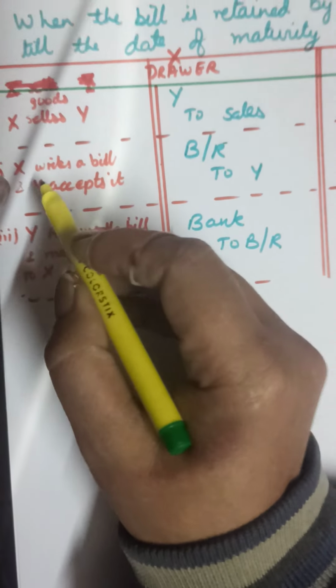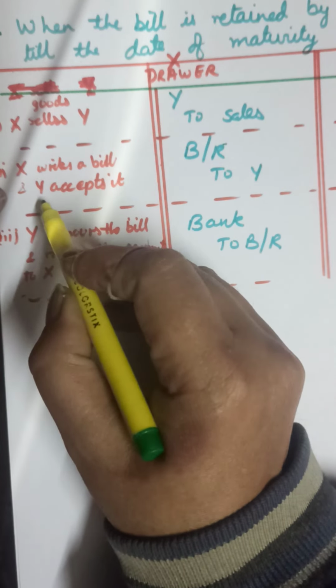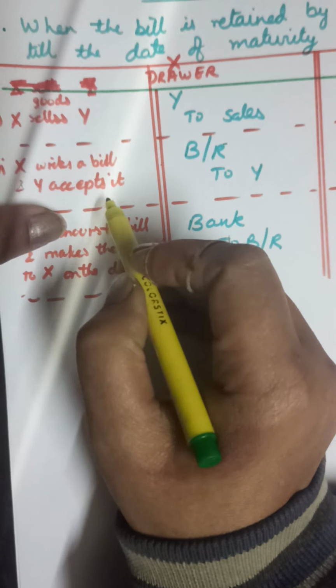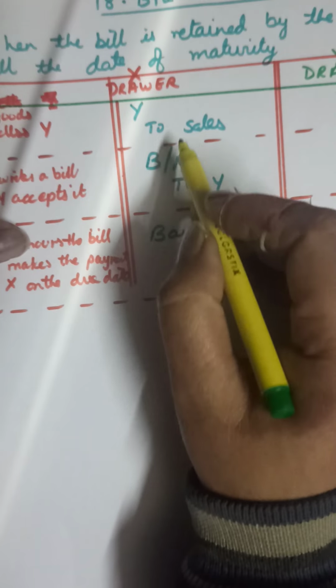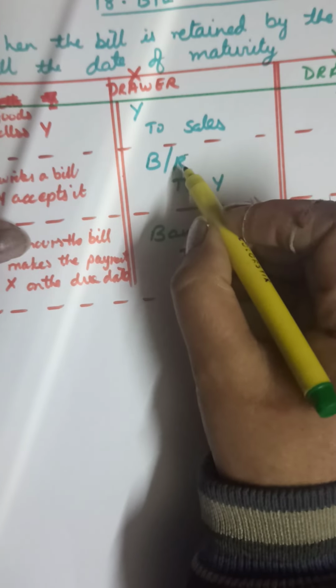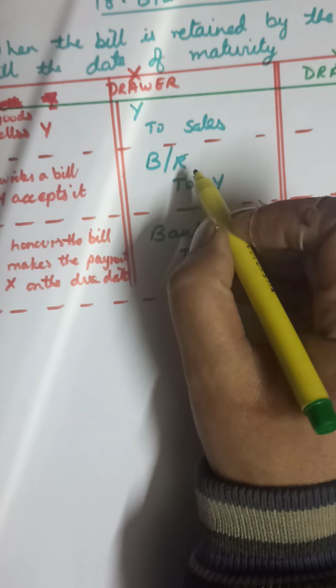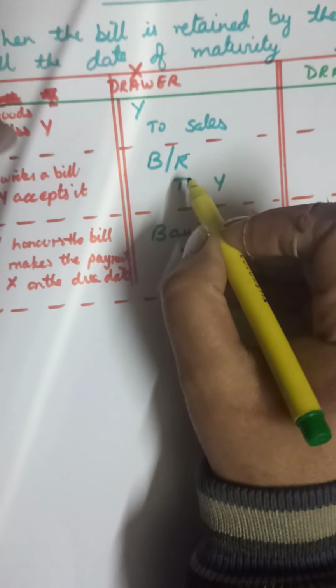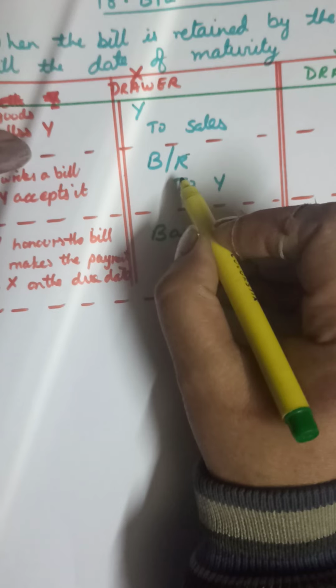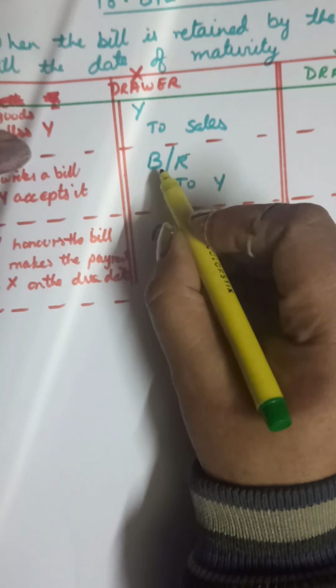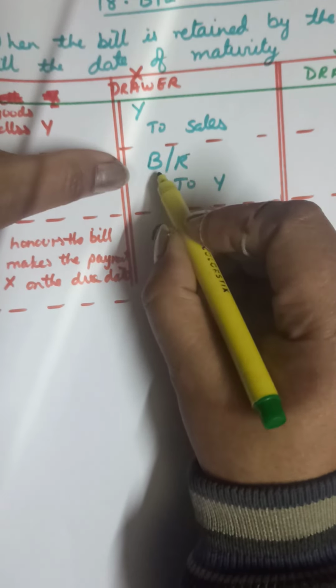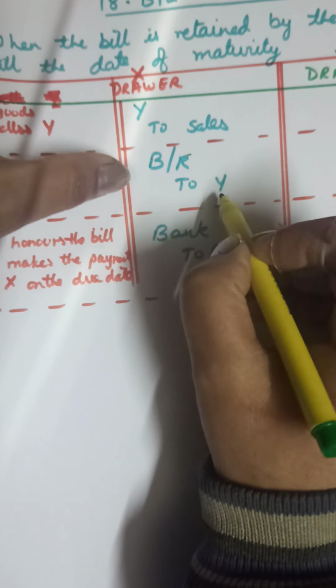Next is when X writes a bill and Y accepts that bill. The entry in the books of X will be for the BR, bills receivable. I explained that BR is a document and it is taken under assets, and assets are always debited. BR debited to Y. Who is the giver?